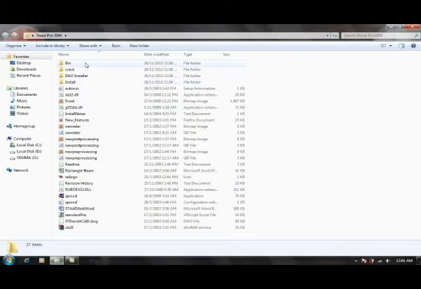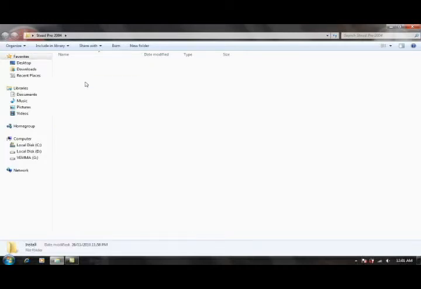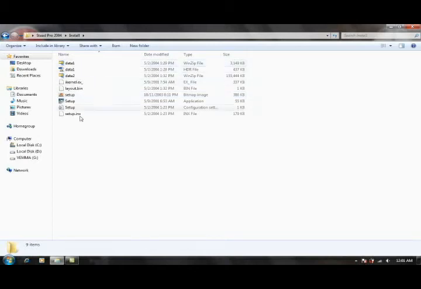Okay, as you can see here, there's a bin folder, crack folder, DAO installers folder, and install folder. Then click at the install folder. As you can see here, now you double click on the setup.